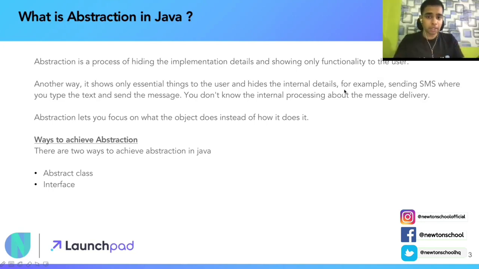अगर आपको Java के अंदर abstraction implement करनी है, the first option is you can implement an abstract class. If you go with an abstract class, your abstraction can be between 0 to 100%, which means it cannot be complete abstraction. But when you go with the interface, you achieve 100% abstraction. What do I mean by 100%? What do I mean by partial? You will see in the upcoming videos.